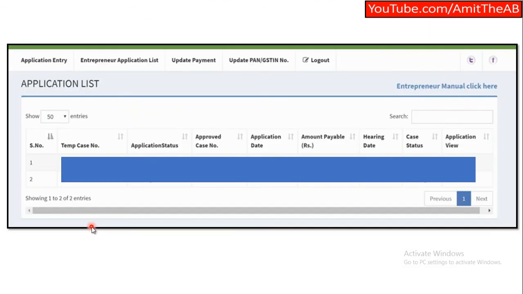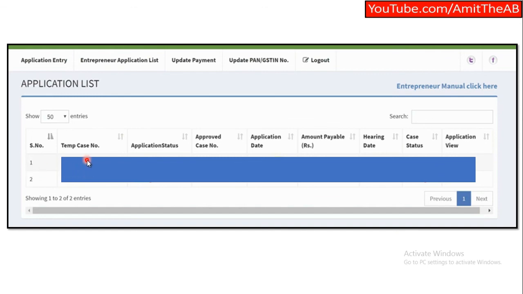So once that's done, you can also come back to the basic screen. Once you log in again, you will get the details over here also. Once you log in, you get the 2 case IDs, right? Earlier we had one. Once we file the new one, you get the 2 IDs.